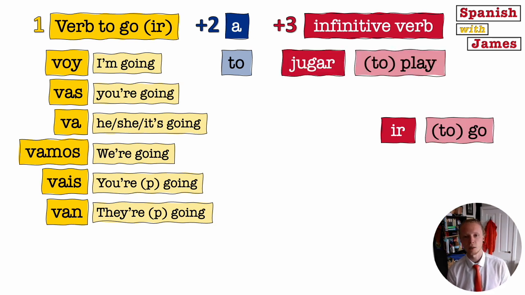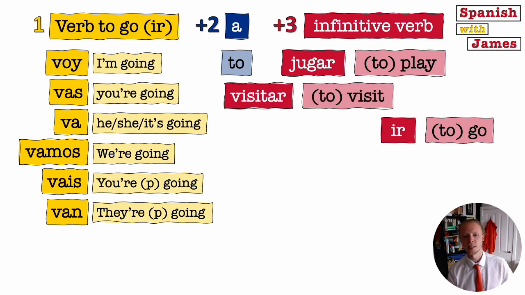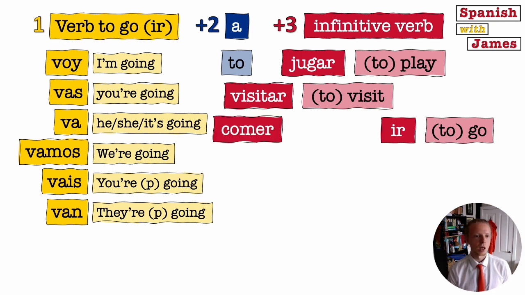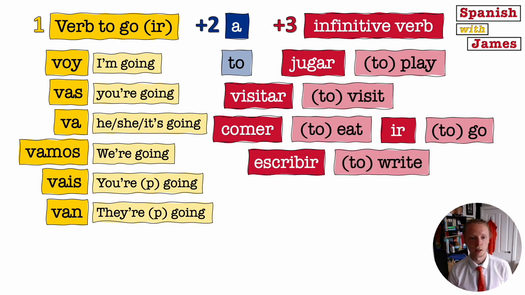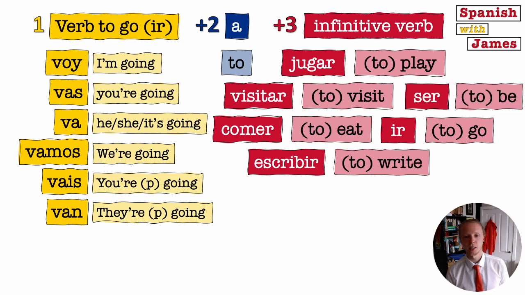Vas a jugar, you're going to play. Mi hermano va a visitar a mi primo. My brother's going to visit my cousin. Nosotros vamos a comer. We're going to eat. Mis amigas y yo vamos a comer pizza. My friends and I, we're going to eat pizza. Vais a escribir. You guys are going to write. Mis padres van a ser abuelos. My parents are going to be grandparents.